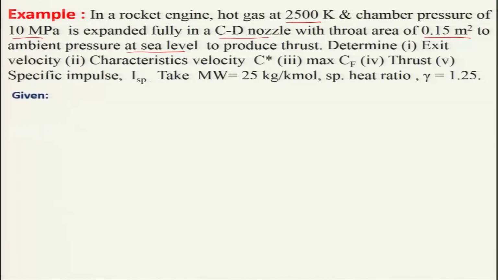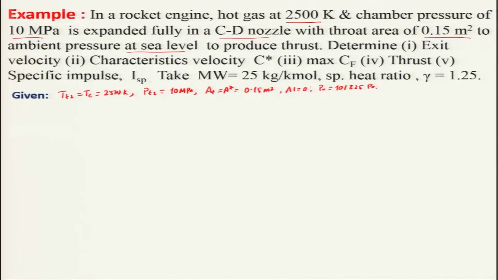So, if you look at the given data, T2 is equal to Tc, which is 2500 Kelvin, and PT2 is 10 megapascal. The throat area, the choked condition, is 0.15 meter square, and it is at sea level, altitude equal to 0, and Pa is 101325 Pascal.